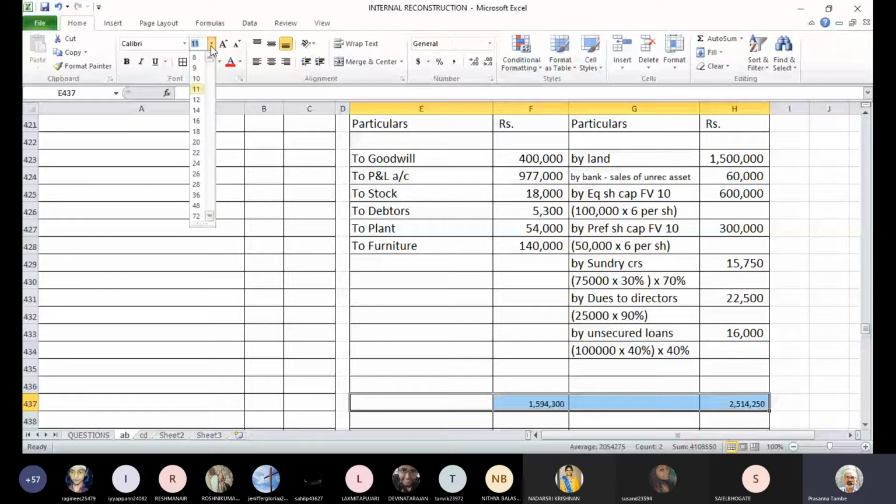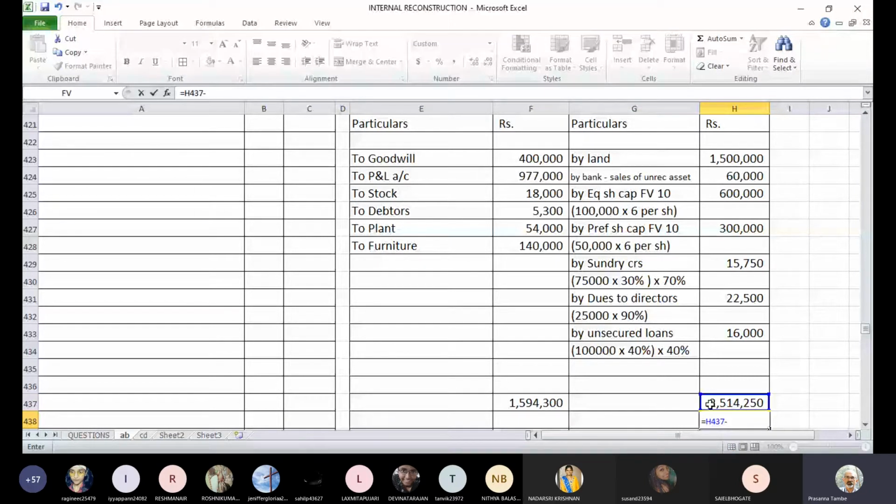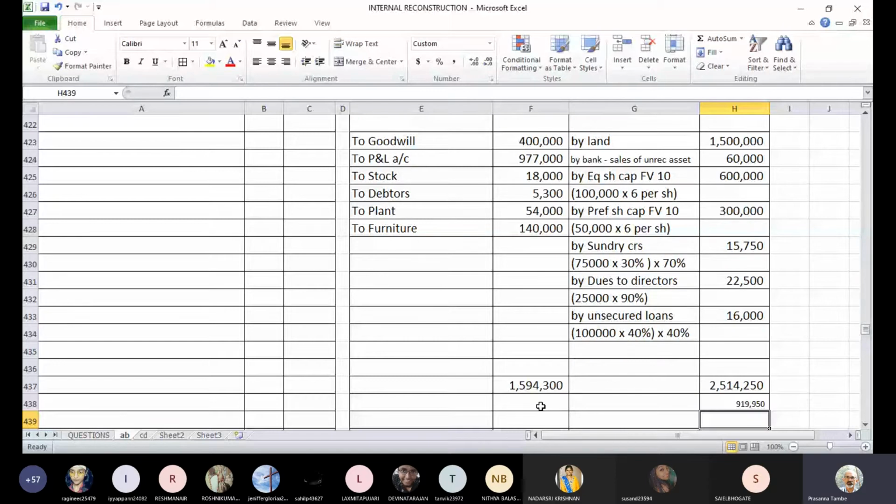Now we need to find out the difference. If you tally the balances, debits and credits, there is a difference of 9,19,950, which is the profit in capital reduction account. This will go to capital reserve. It will be transferred to capital reserve account.